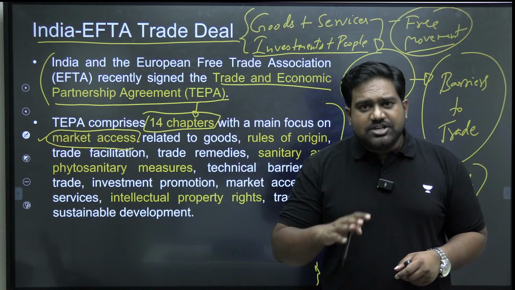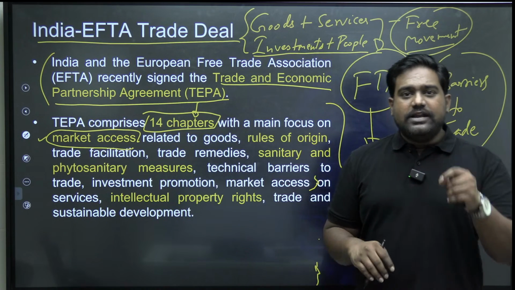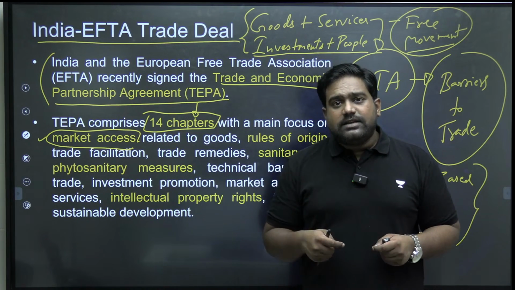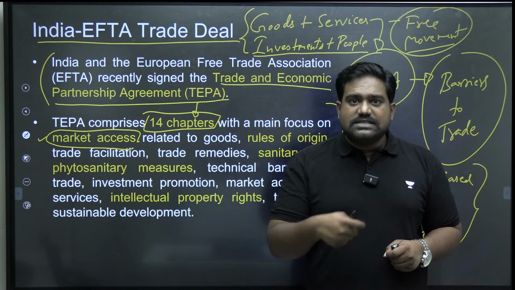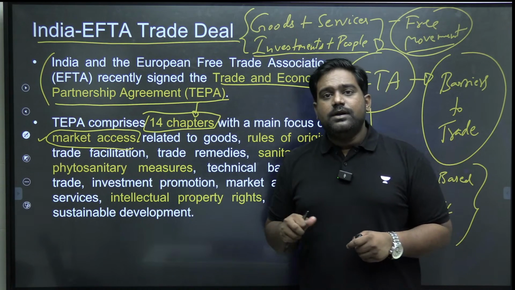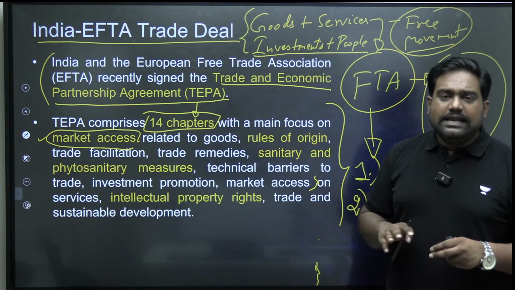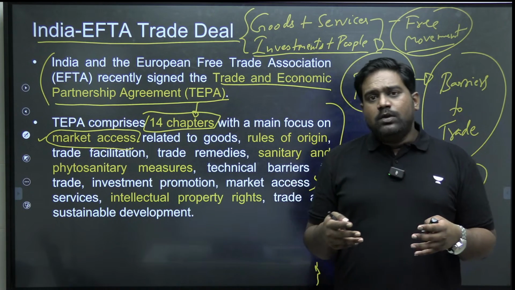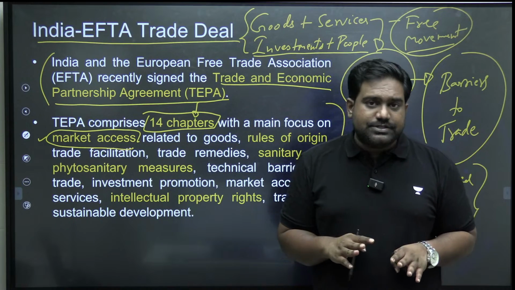So that is the essential purpose of any FTA, to reduce these barriers to trade, to facilitate the free movement of goods, services, investments, and people. Now, the exact details of an FTA will depend on what is negotiated between two partners.